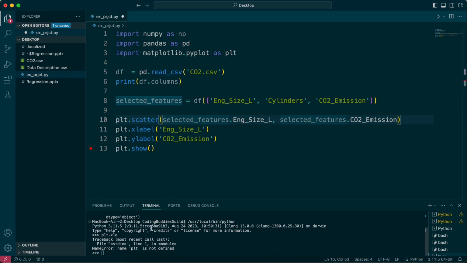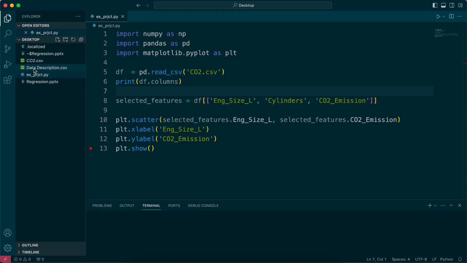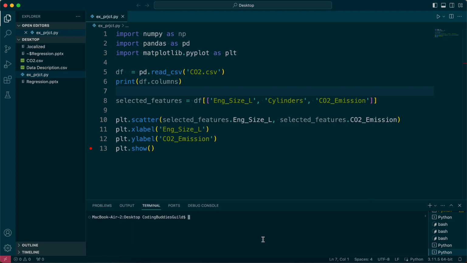It says plt is not defined. Let's see if I run this. Okay, same thing as the other day happened. I have to close. And okay, sorry about that, my VS Code crashed. I had to reopen it. So we have this thing.